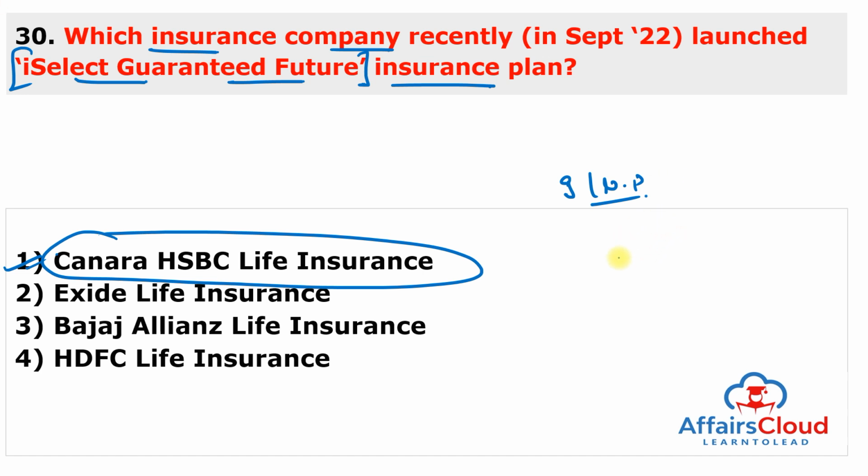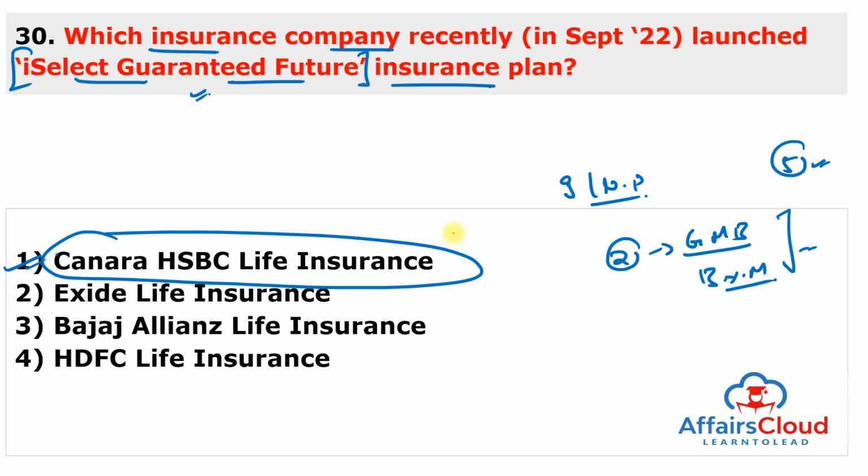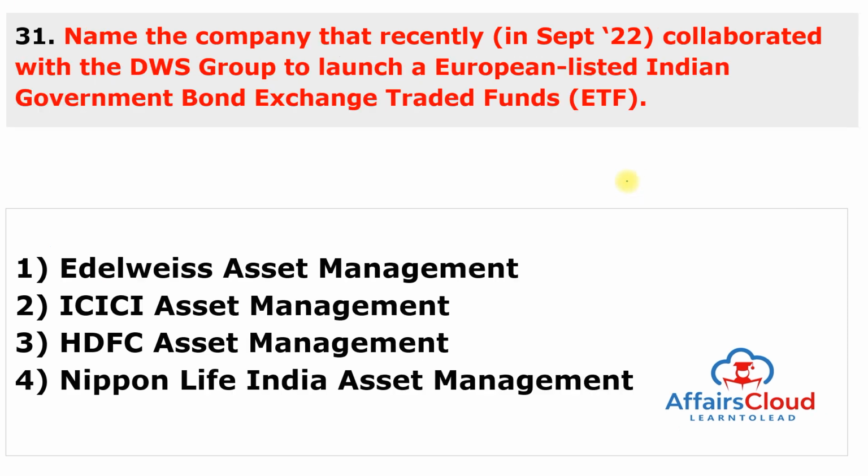And this product offers two special features such as guaranteed maturity benefit and boost your maturity, under which guaranteed additions accrue during the last 5 policy years to enhance policy benefits to the customer. Just remember, iSelect Guaranteed Future Insurance Plan started by Canara HSBC Life Insurance Company.